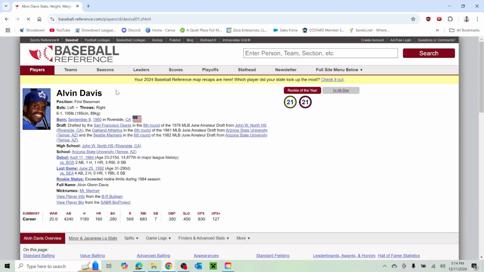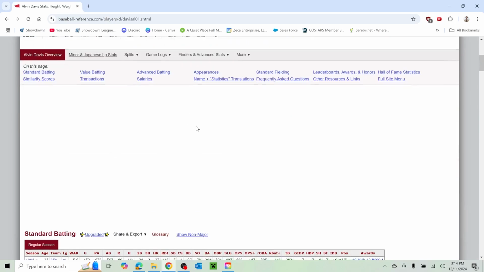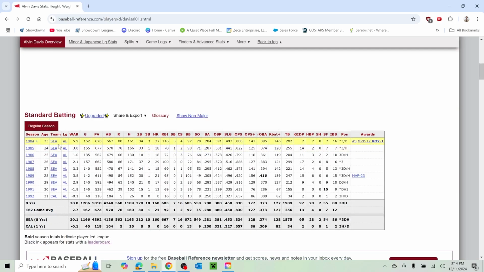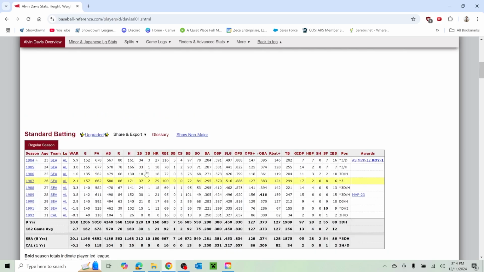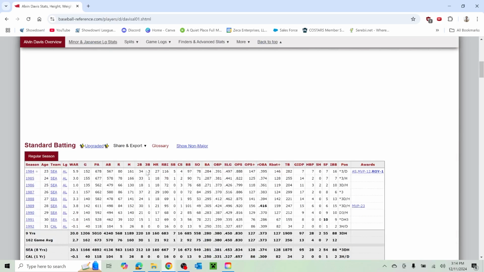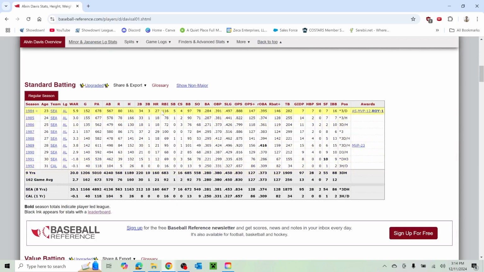Alvin Davis, I want to look at him one more time, too, because being a Rookie of the Year, and he won that in '84, so this was kind of towards the end of his career. Actually, this looks like, wow, Alvin Davis had a pretty solid career. OPS plus well above league average for his entire time with the Mariners. Never made an All-Star game past that rookie year.